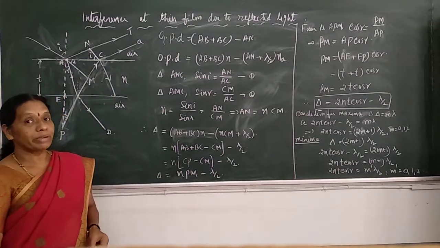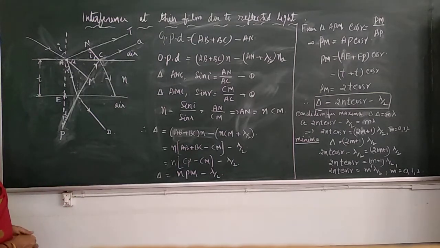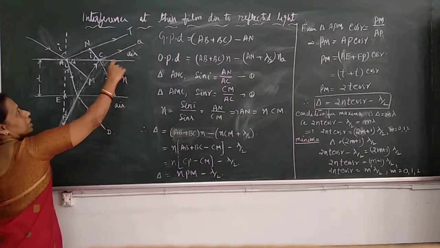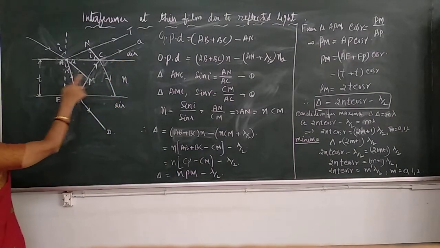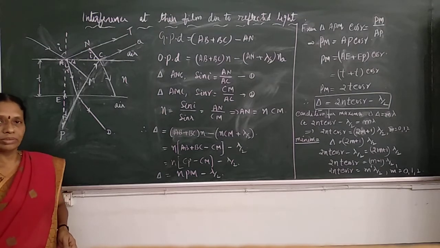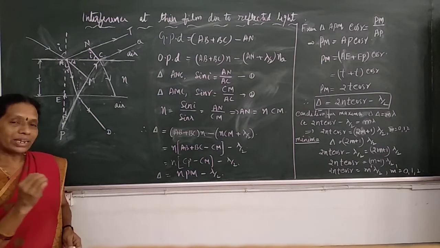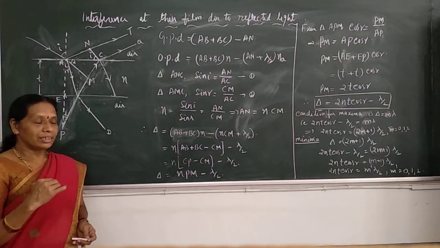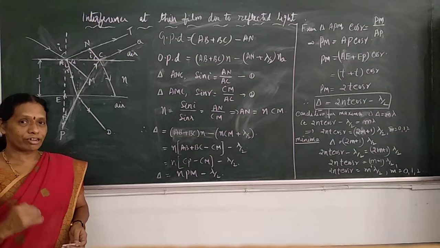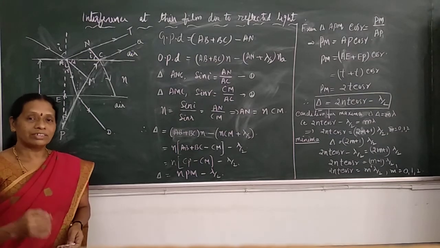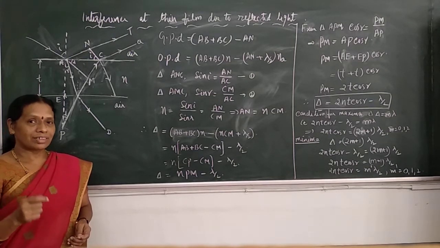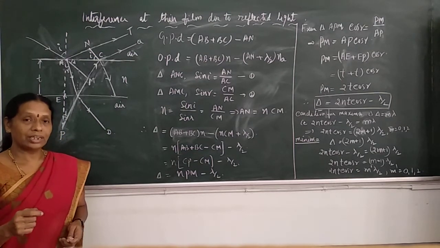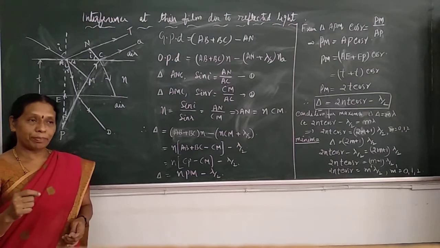Here we consider a monochromatic source. Here we have a medium of refractive index n. So this is the thin film, a thin film of thickness t. Let n be the refractive index of the material of the thin film. What is refractive index? You might have studied in your PUC, in the phenomenon of refraction, about Snell's law. Snell's law states that the ratio of sine of angle of incidence to sine of angle of refraction is always a constant for the given pair of media.